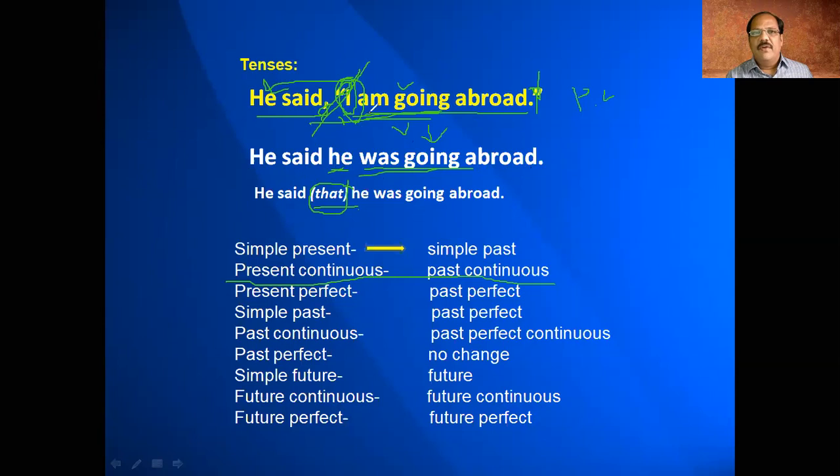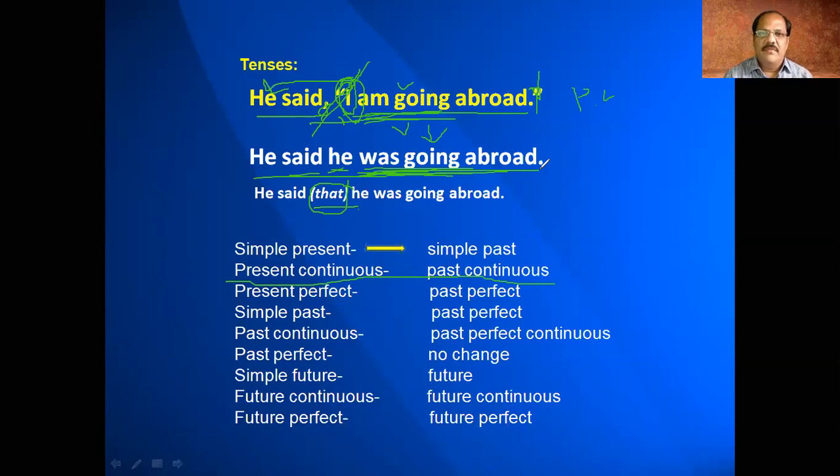So what we are doing is, when you look at the tense of the sentence, if it is in present continuous, you convert it into past continuous. Then why should we convert? You may get a question, because "he said" is in the past tense and it should also be in the past. There is an agreement in the sentence. That means in the sentence all must be in only one tense, isn't it? You can't combine present with past. Past goes with past, present tenses go with the present, and future tenses go with the future.